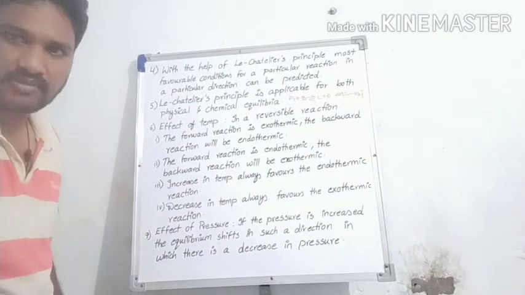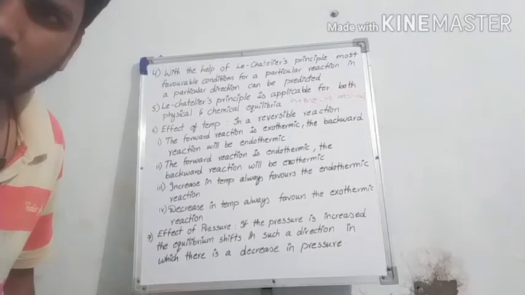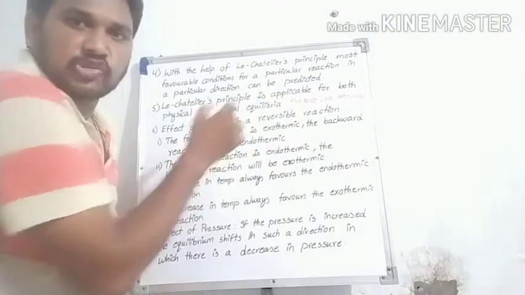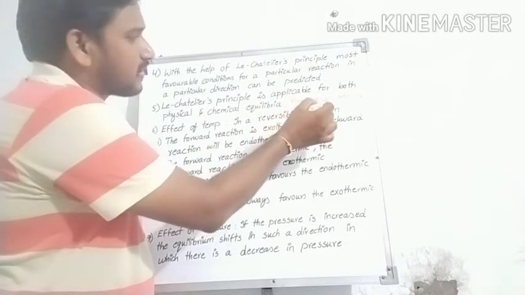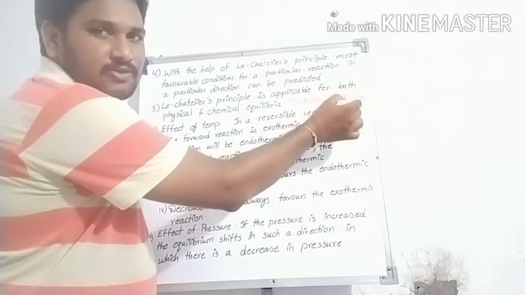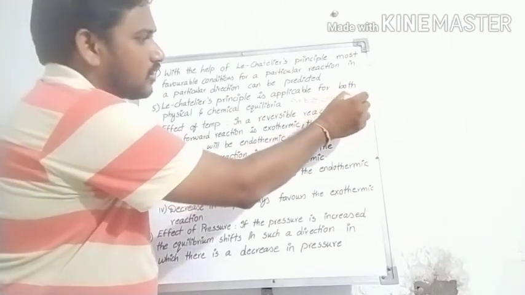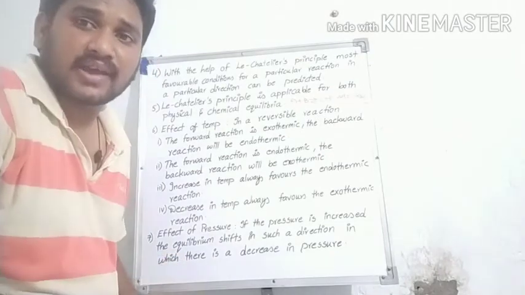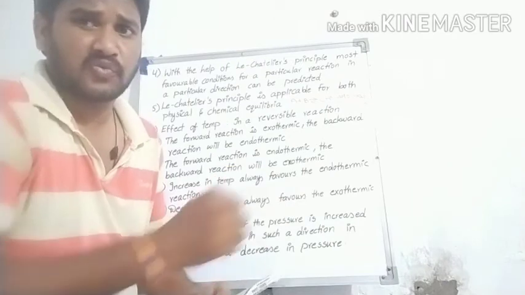Sir, ఇది అర్థమవుతుందా? Sir, that is the exothermic reaction, sir. A plus B gives rise to C plus D, delta H is equal to minus X kilojoule per mole. Sir, already you know that exothermic reactions means those chemical reactions liberate some amount of heat.